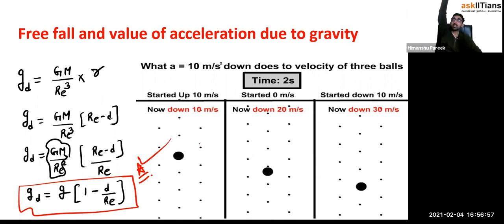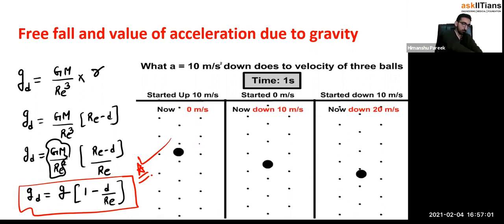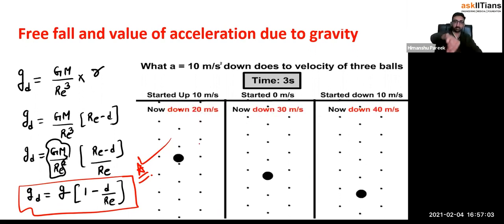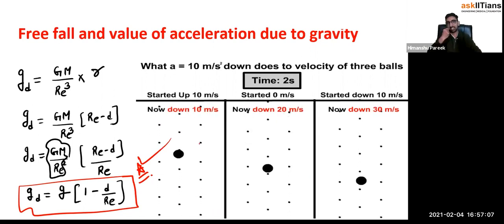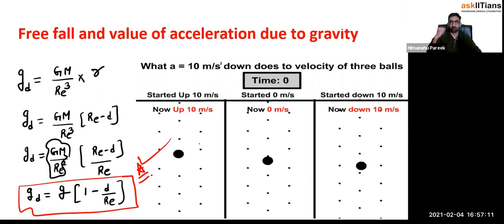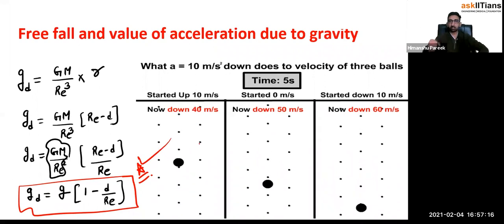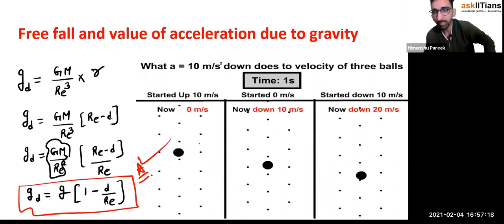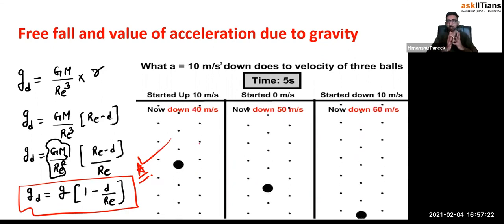So when you drop a particle from a certain height, it will fall down like this. That is called the free fall motion, right? It is under the influence of gravity only. That is called the free fall motion. Okay. So that's how we understand the value of acceleration due to gravity. Now we have finished the gravity concept in this particular part.